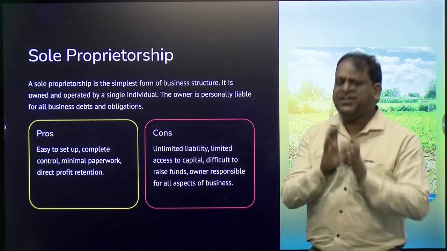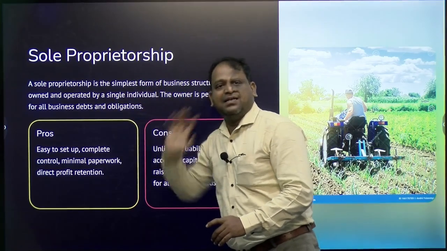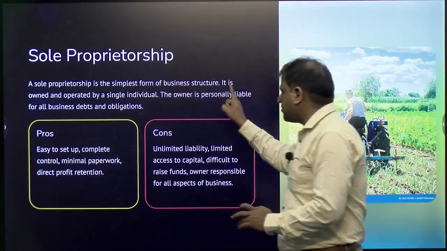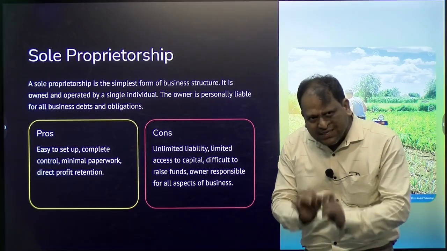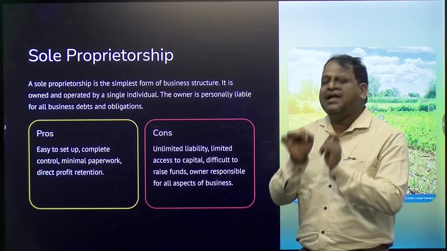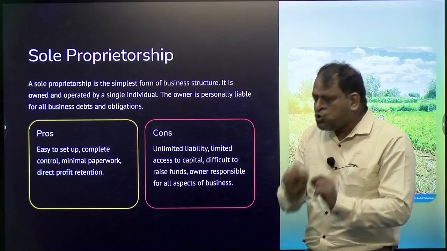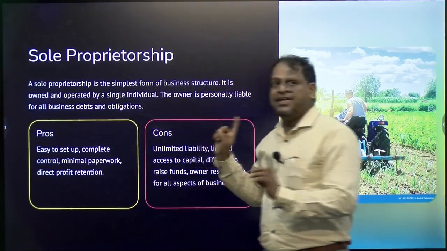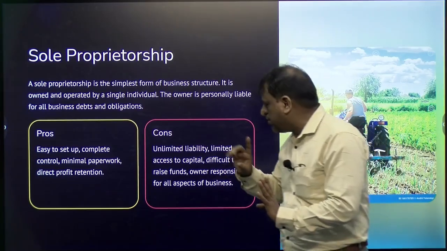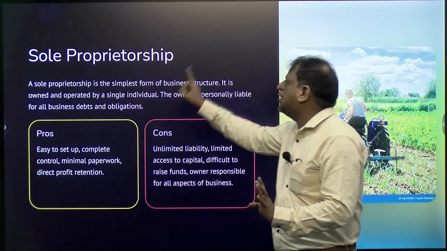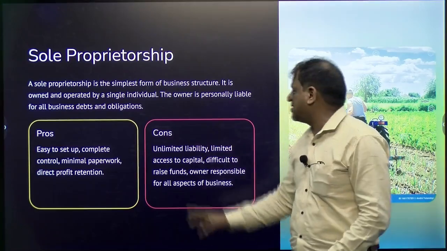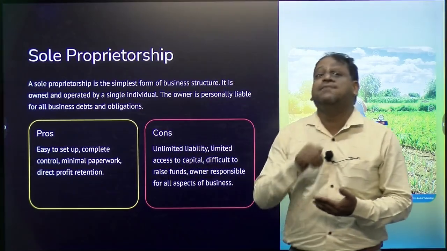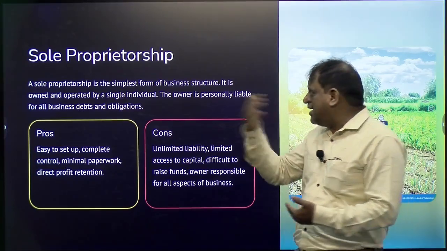The name itself indicates it: sole means single. So, the sole proprietorship is the simplest form of business structure. See, it is easy to set up, easy to implement and easy to identify. It is owned and operated by a single individual. Not more than one person is going to operate all the activities of the business. The owner is personally liable for all business debts. Debts means obligations. They have debts and obligations.